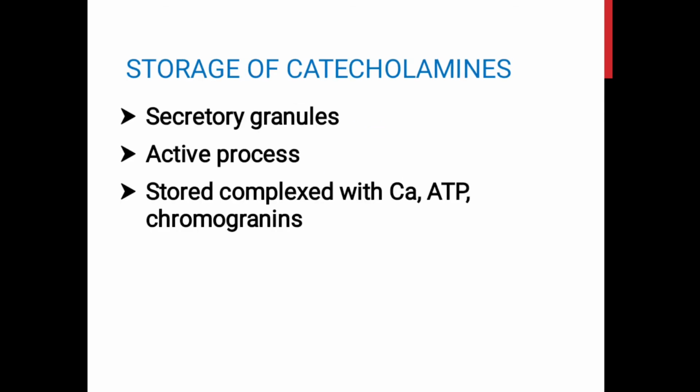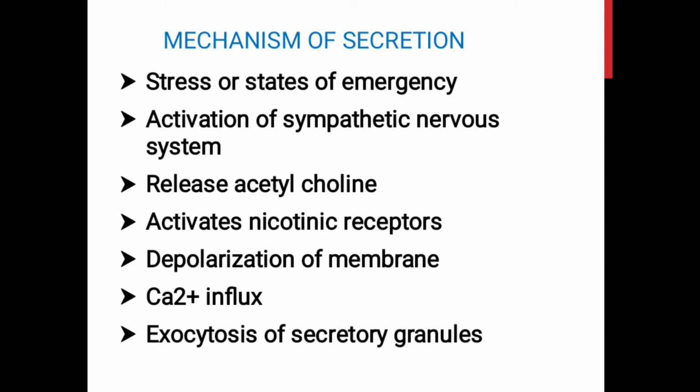The epinephrine and other catecholamines formed in the cytoplasm get inside the chromaffin granules again, which is an active process. The catecholamines are stored along with calcium, ATP and chromogranins as a complex compound.